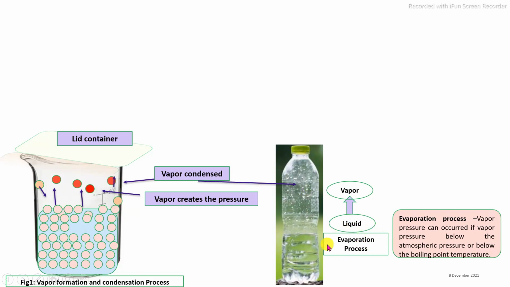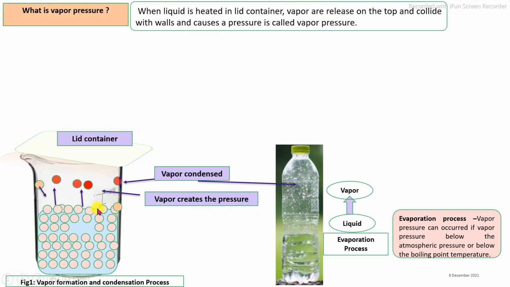Actually, the evaporation process does not require a specific high temperature. That means it does not require the boiling point temperature. You can see this in this closed bottle. Whatever vapors are released, these vapors internally create the vapor pressure. That means whatever molecules are released from the water, these freely moving vapors which create pressure, it is called vapor pressure.